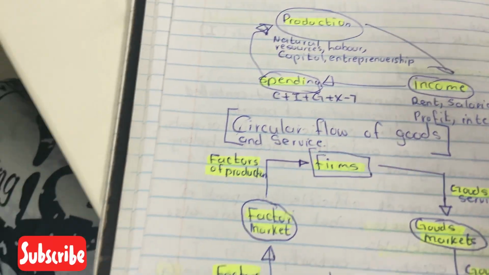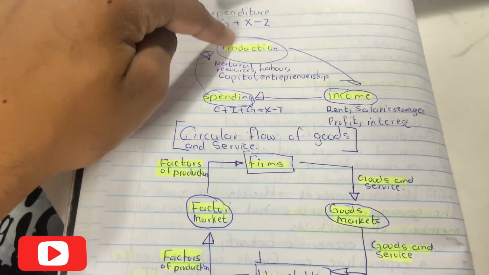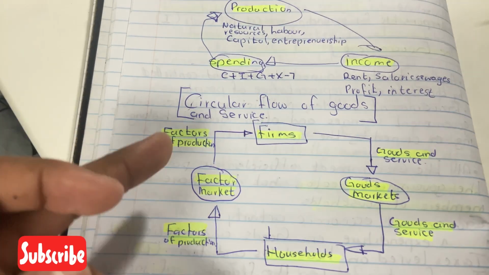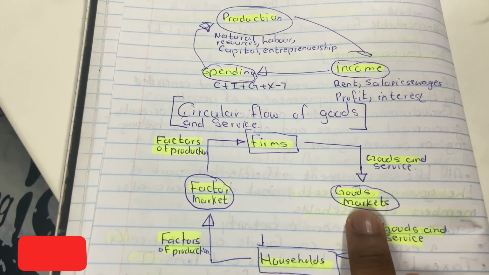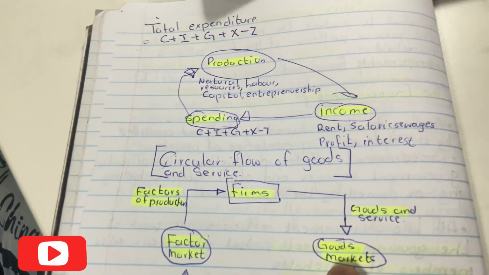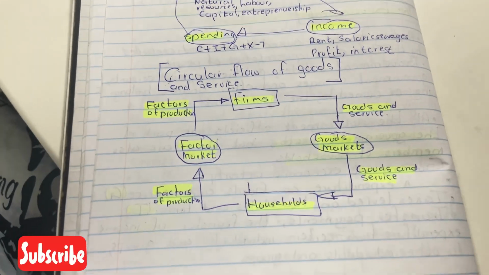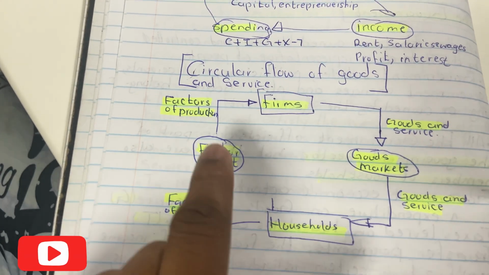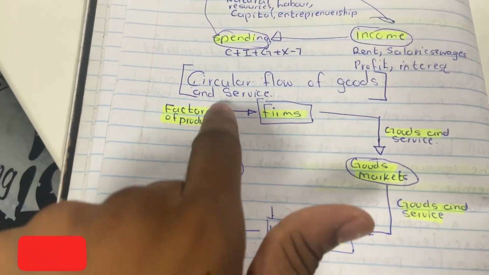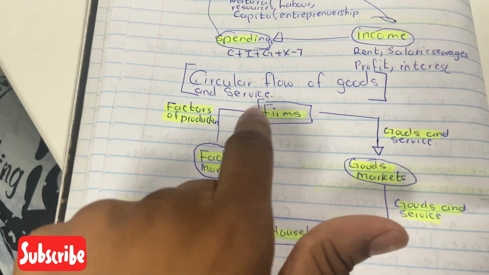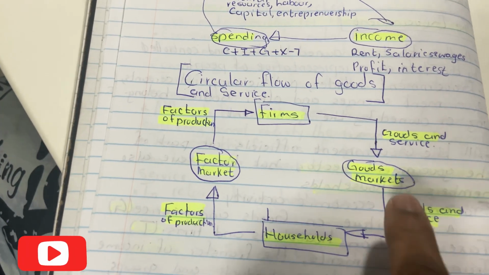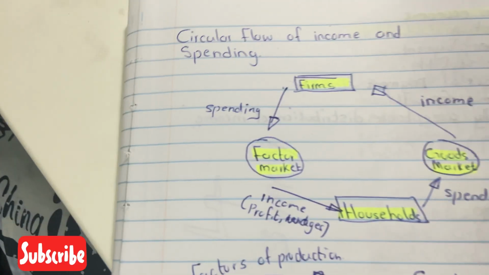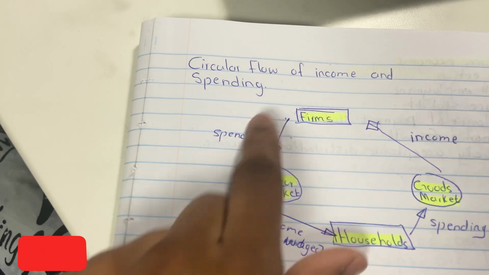Then there is a circular flow of goods and services. It is this, but in another view, where we have firms, households, the factor market, and the market for goods and services, which is the goods market. Households sell their factors of production to the factor market. Then firms produce goods and services. After they are produced, those goods and services go to the goods market, and then they go to households. It's a flow, right?